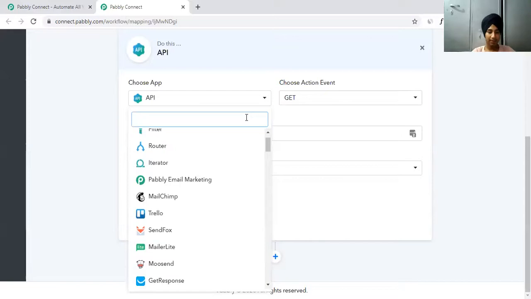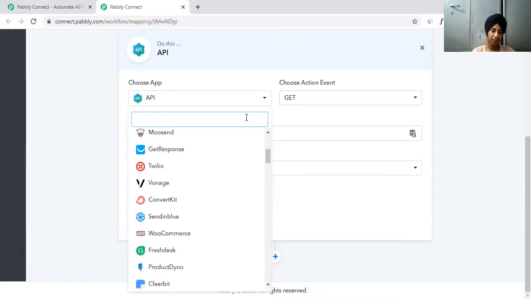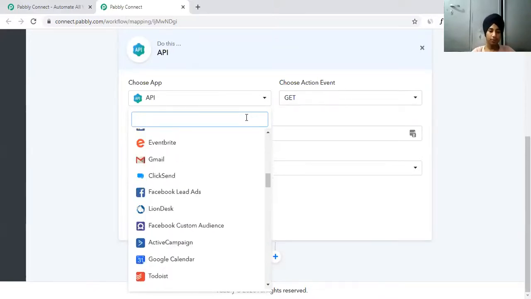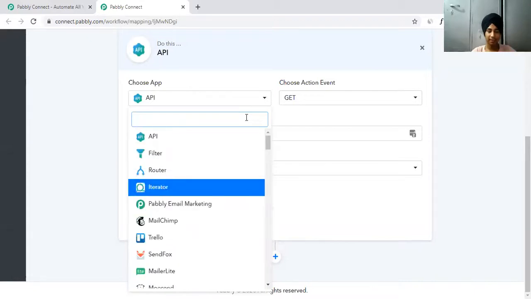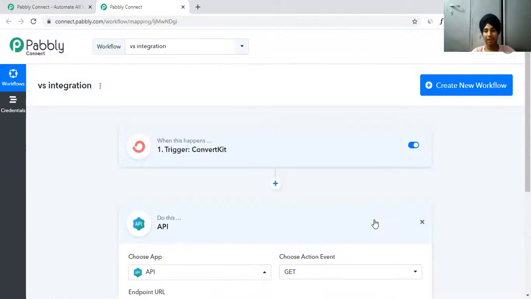SendFox, MailerLite, Moosend, GetResponse, Twilio, ConvertKit, Sendinblue, they're having lots of integrations of the form type. You can just pause the video and see which integration you want. I really love their integrations. So this is something that you can do, and they are having webhooks. I'm a fan of webhooks. I'm using them like anything.